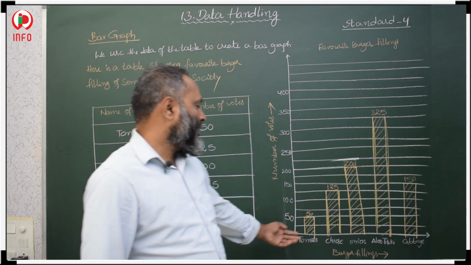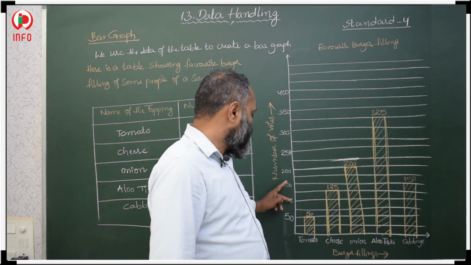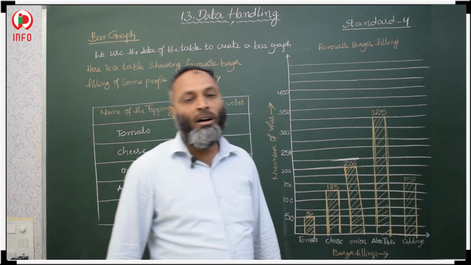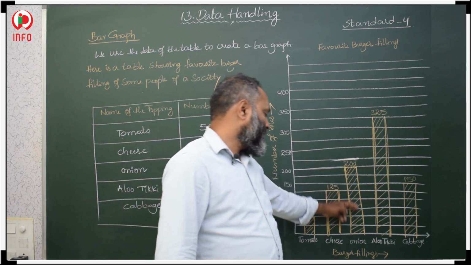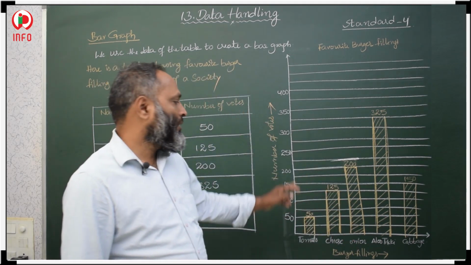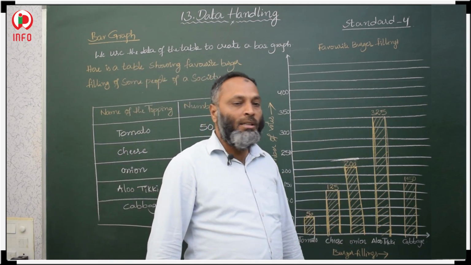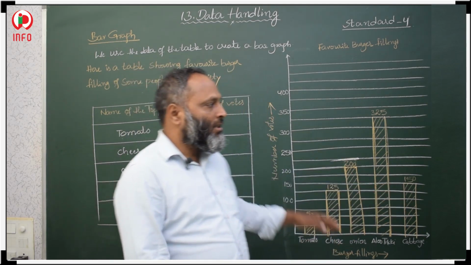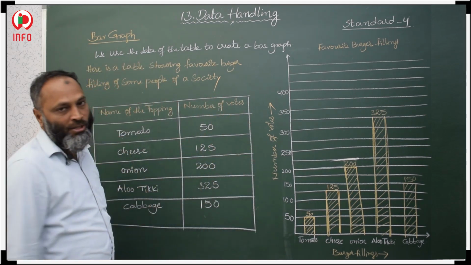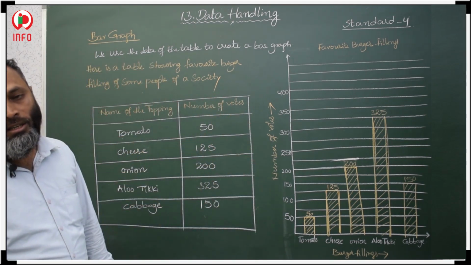And similarly, cheese 125. 125 means in between 100 and 150 we will get 125. From there we draw a bar. Similarly, onion votes: how many votes did they get? 200. At 200 we draw a bar. In the similar way we should draw the bars. So this is the representation of bars using the given collection of data.